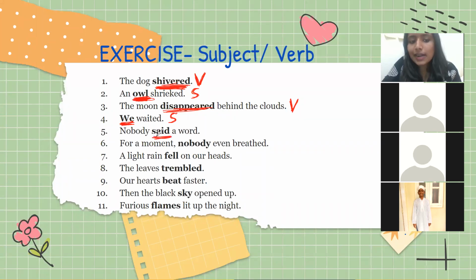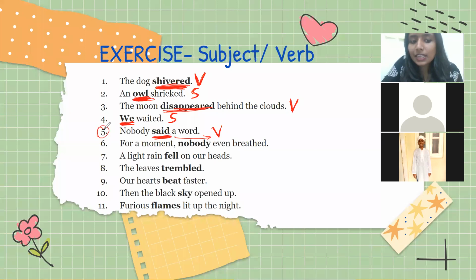You said this is a subject. Verb, ma'am. By mistake I said. Why is it a verb? Because it is an action word. What is the meaning of said? To speak. So this is an action word. It is a verb. So those who wrote subject, understood?